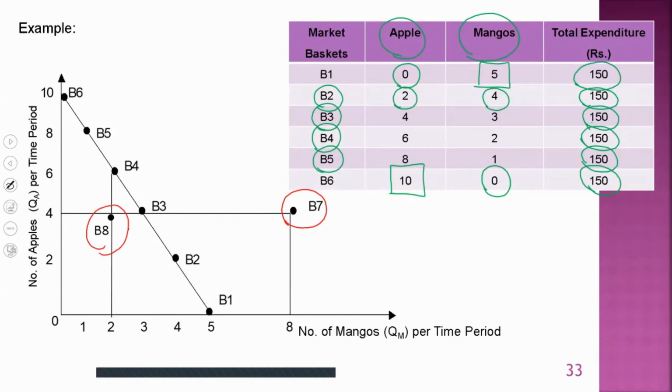What can we say about B7? B7 combines 4 units of apples and 8 units of mangoes. To purchase this combination of apples and mangoes, how much does this person need? Price of an apple is 15 rupees.